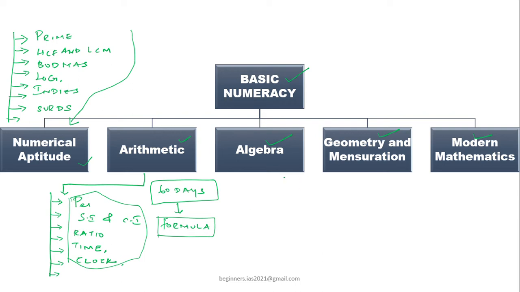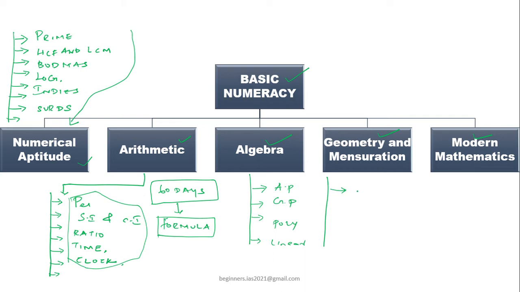Now moving on to algebra. In this model we have already learned AP, GP, and basic problems like maximum, minimum, polynomials, and linear equations. So these all come. You may not expect a question from algebra, but one should be aware of the basic concepts related to algebra. And what about geometry and mensuration?